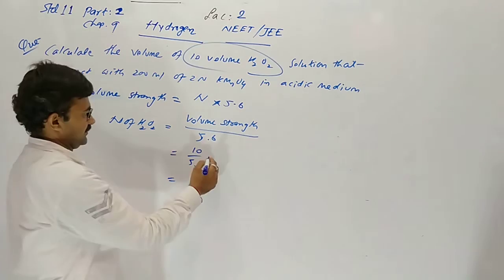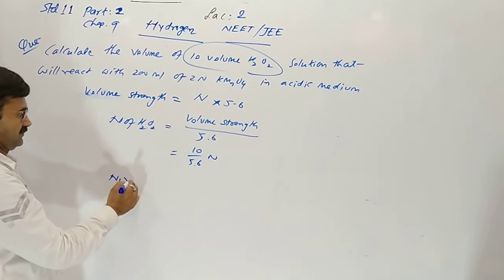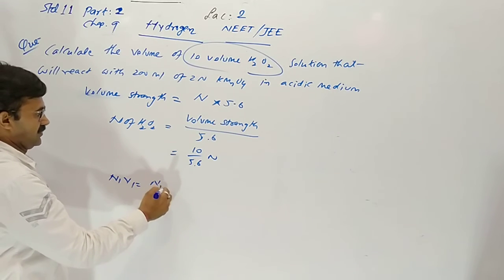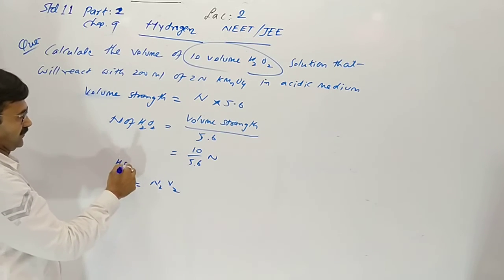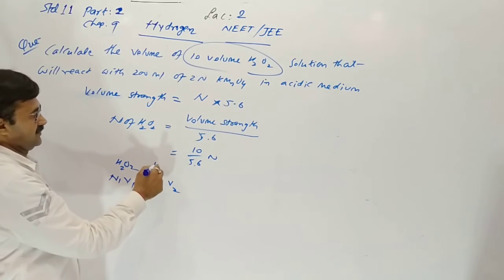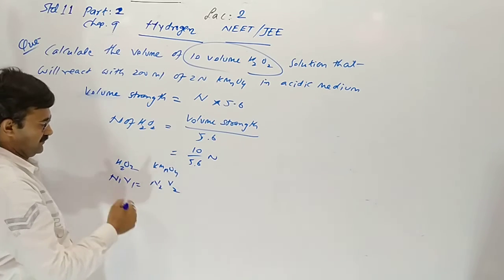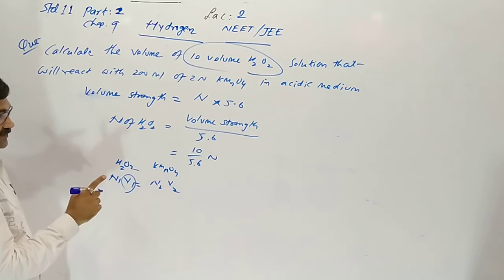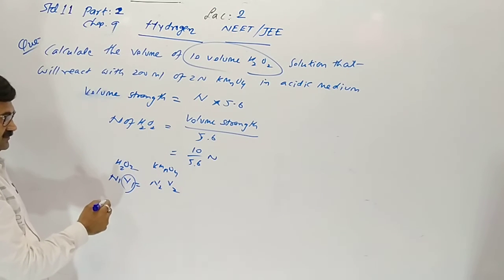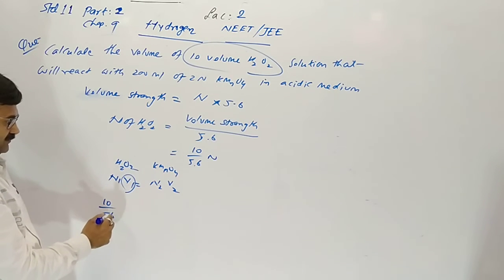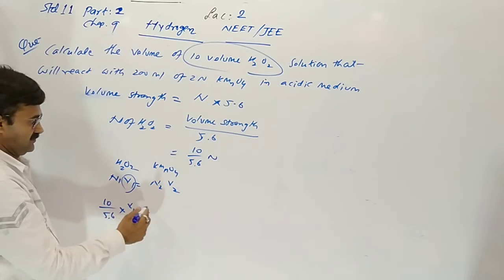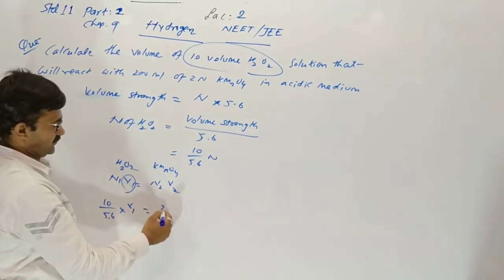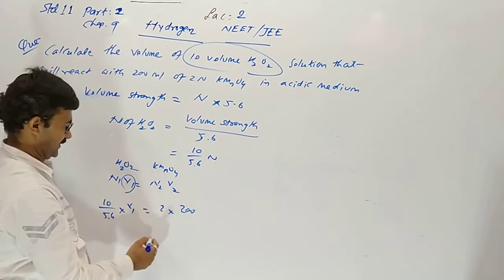Now N1V1 equals N2V2. This one is for hydrogen peroxide, this one for KMnO4. We have to derive not volume strength but volume. Normality is 10 by 5.6. Normality here is 2, volume is 200.